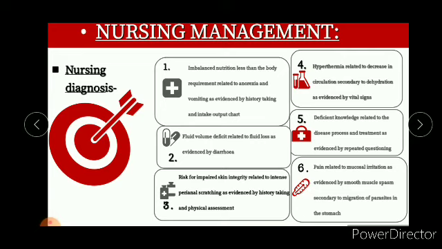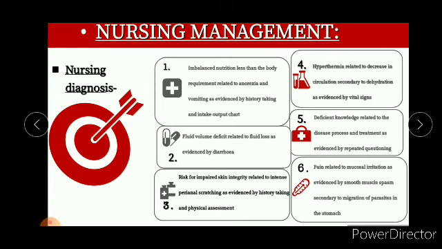In this case, if we talk about the imbalanced nutrition, the planning would include the physical assessment that should be done, the body weight should be measured every day, and give adequate nutritious food and explain the importance of adequate nutrition. Nail care should be done to prevent the transmission of the infection again and again. We can refer to nosocomial infection also, and administer medication as prescribed.